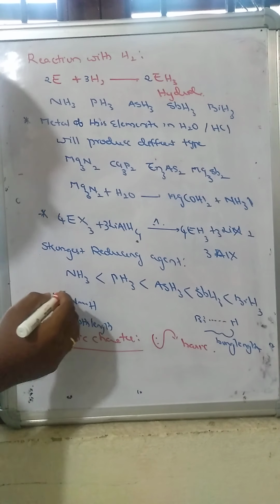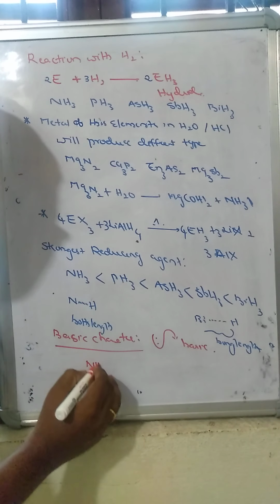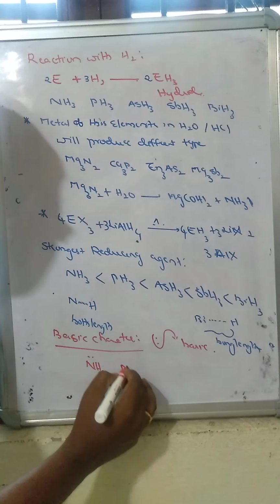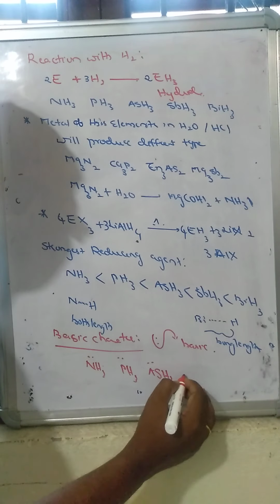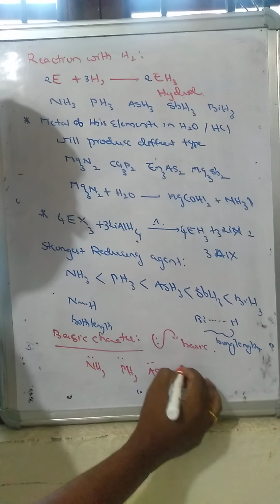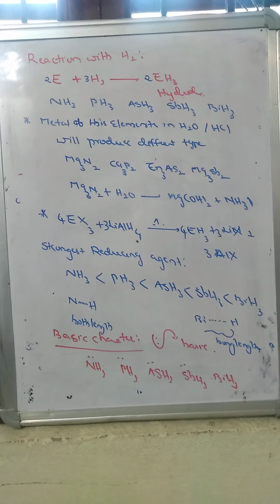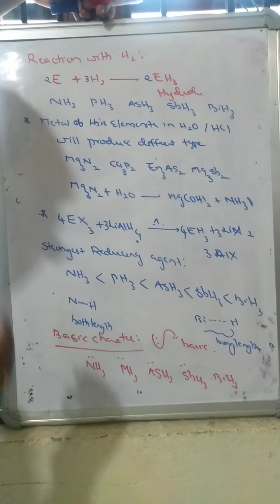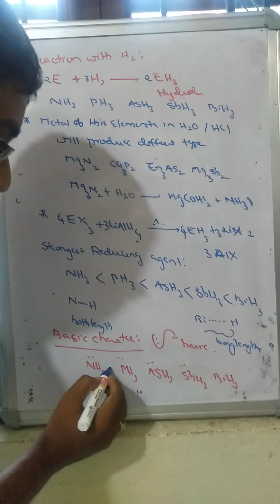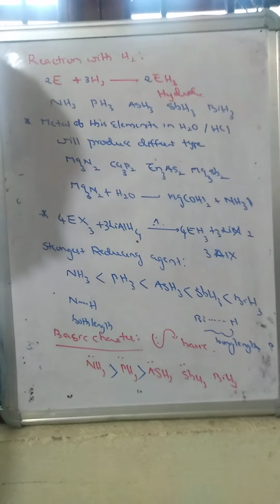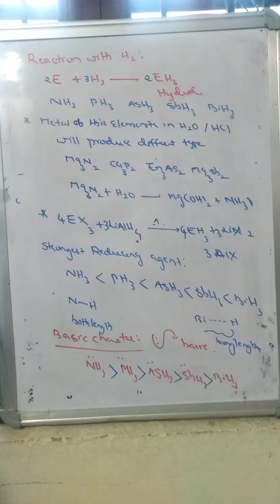Ammonia, phosphine and arsine each have one lone pair of electrons on the central atom, so all are ready to donate a pair of electrons to Lewis acids to form a coordinate covalent bond. But the tendency always decreases from top to bottom. So ammonia has more basic character when compared to phosphine, arsine, stibine as well as bismuthine.